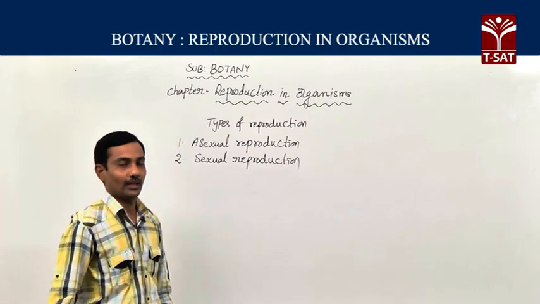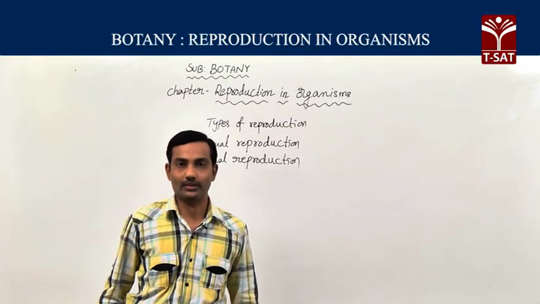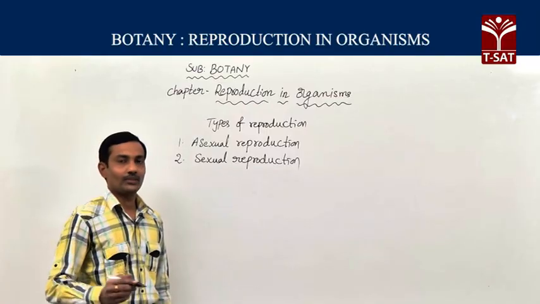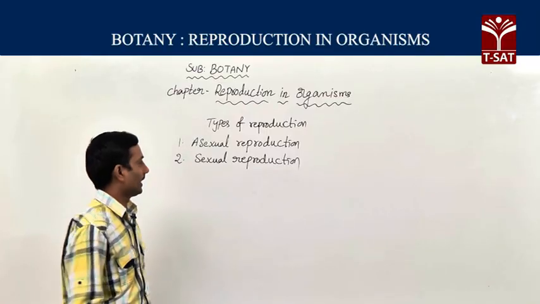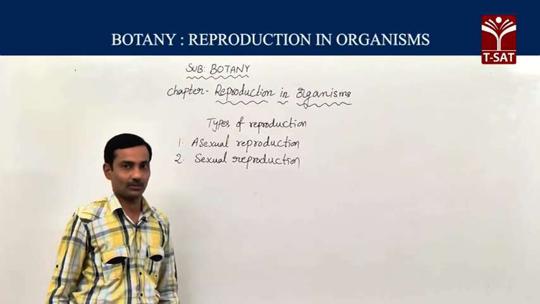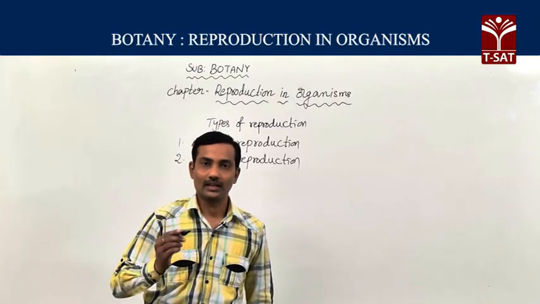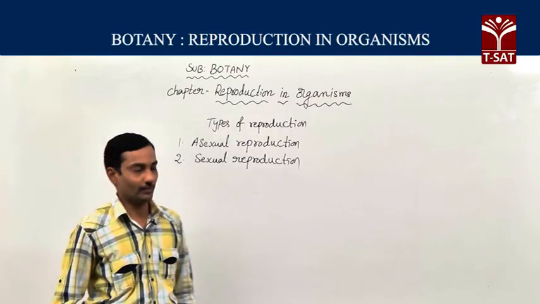Along with different types of asexual reproductive methods, there is also vegetative reproduction, which is also a kind of asexual reproduction. At present, we are going to discuss asexual and sexual reproductive methods.